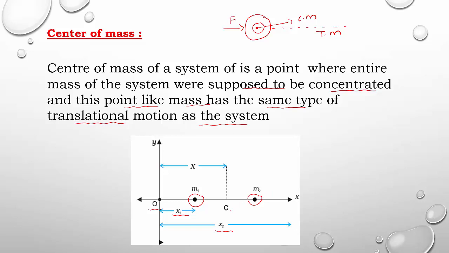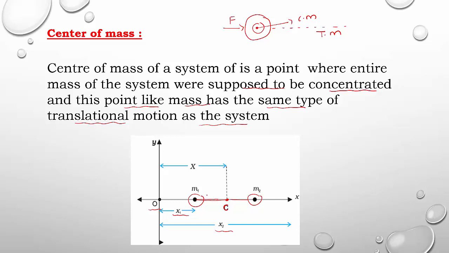Then I am going to find the center of mass. Geometrically, the center lies between these two particles, exactly at the center between m1 and m2 at point C. We can consider this the center of mass.